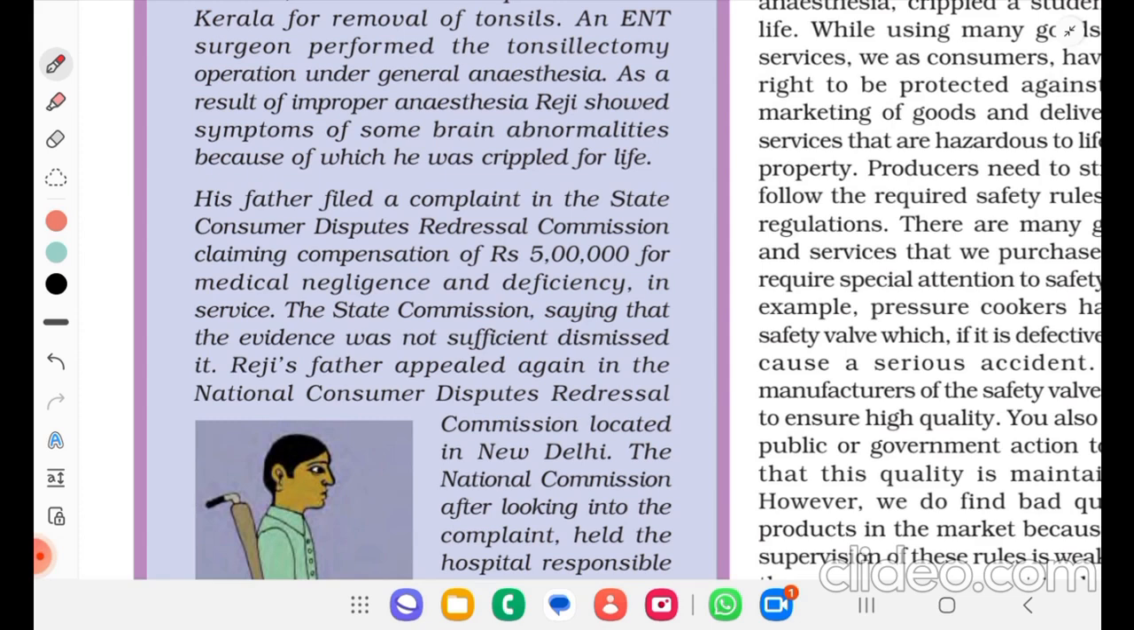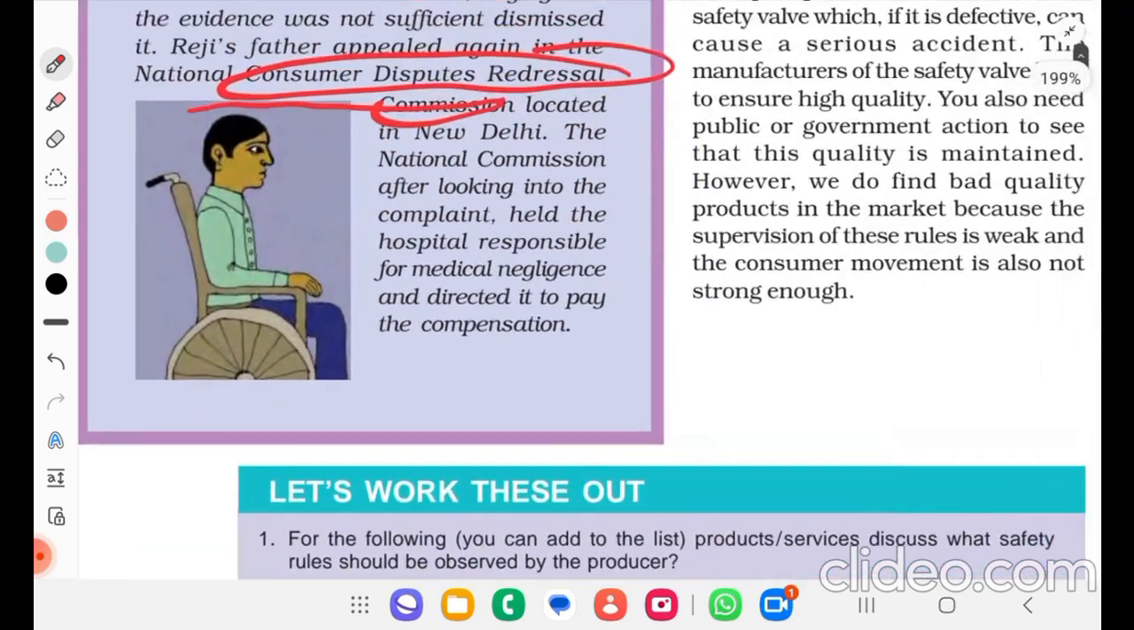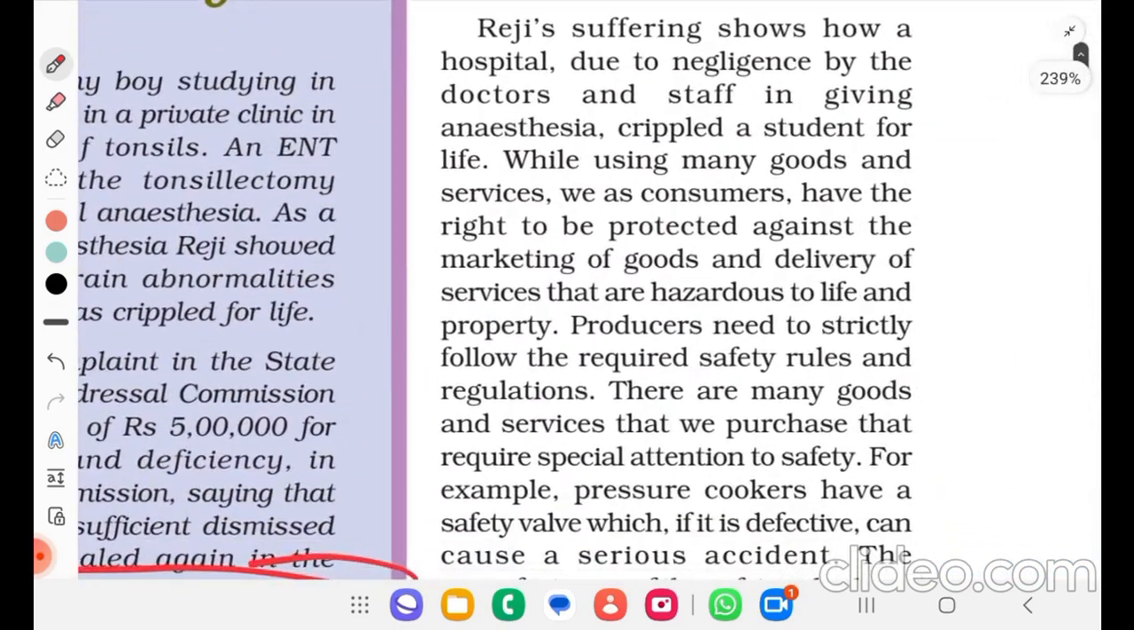The state commission, saying that the evidence was not sufficient, dismissed it. Reggie's father appealed again in the National Consumer Dispute Redressal Commission, located in New Delhi. The National Commission, after looking into the complaint, held the hospital responsible for medical negligence and directed it to pay the compensation. Reggie's suffering shows how a hospital, due to negligence by the doctor and staff in giving anesthesia,